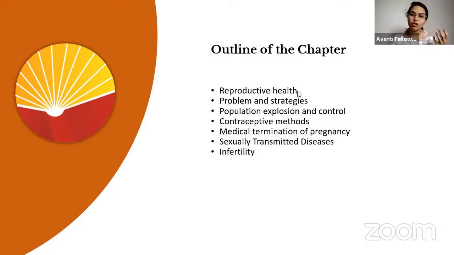Then, contraceptive methods, which take a very important part in control. Then comes medical termination of pregnancy, then sexually transmitted diseases and infertility. These are the parts we are going to understand today.